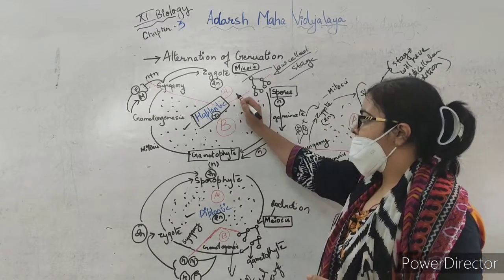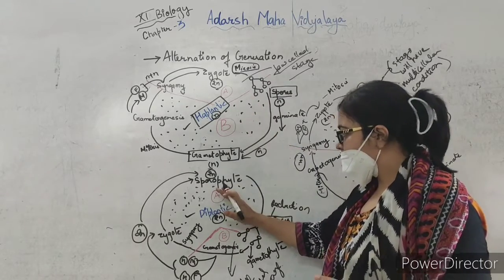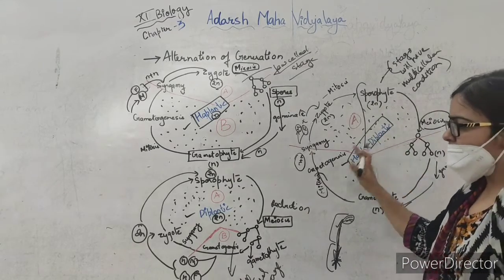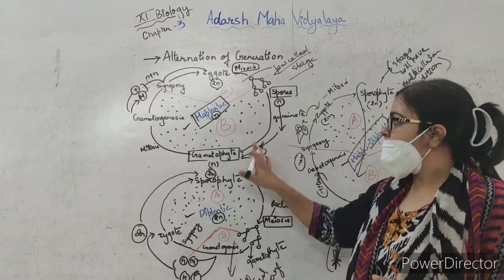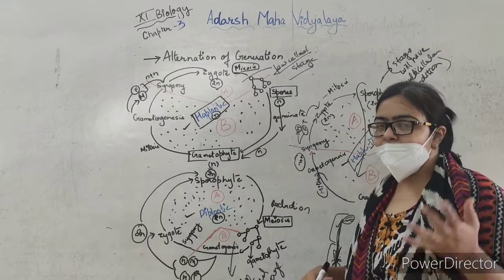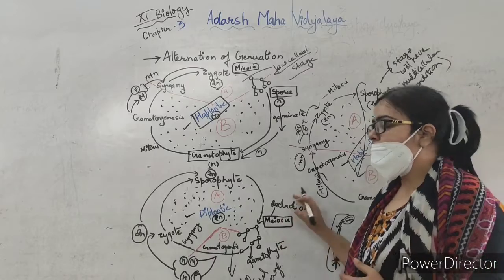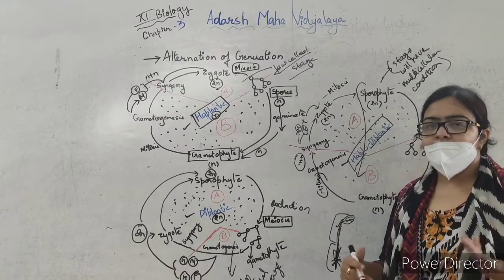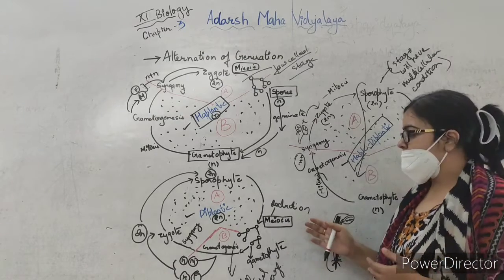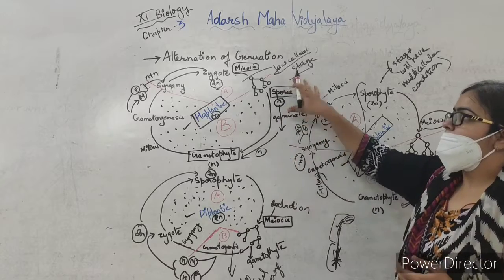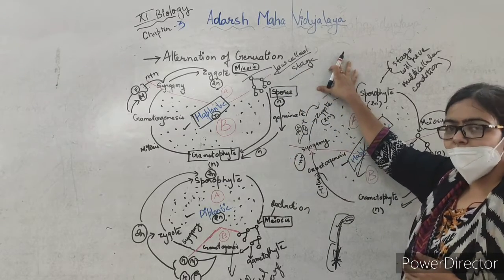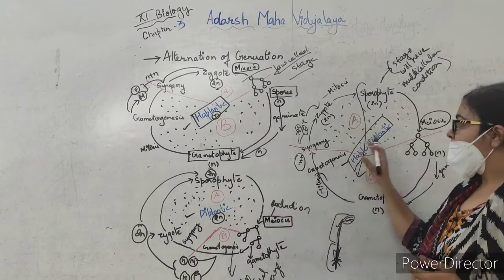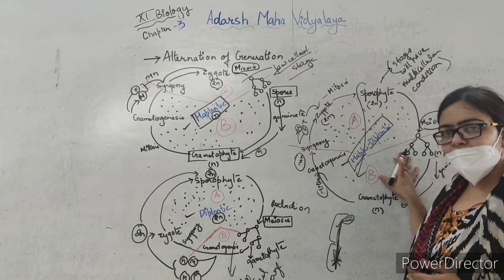So we call that this is the haplontic life cycle, this is the diplontic life cycle, and this is the haplodiplontic life cycle. This will be seen in bryophytes and pteridophytes, this will be generally seen in angiosperms and gymnosperms, and this is seen in algae. There will be some exceptions, and that is given in your textbook, and you have to learn those exceptions as to in which algae you will also see the diplontic life cycle. So these are the exceptions, and you have to remember them. So this was all about alternation of generation, and this is a very important topic. You should know what you understand by haplontic, diplontic and haplodiplontic life cycles in plants.